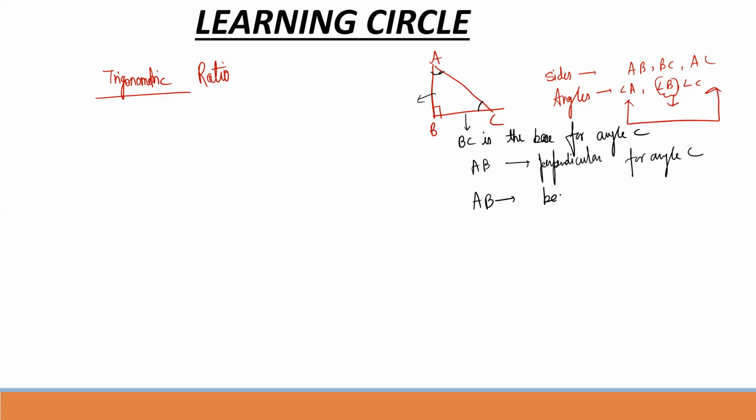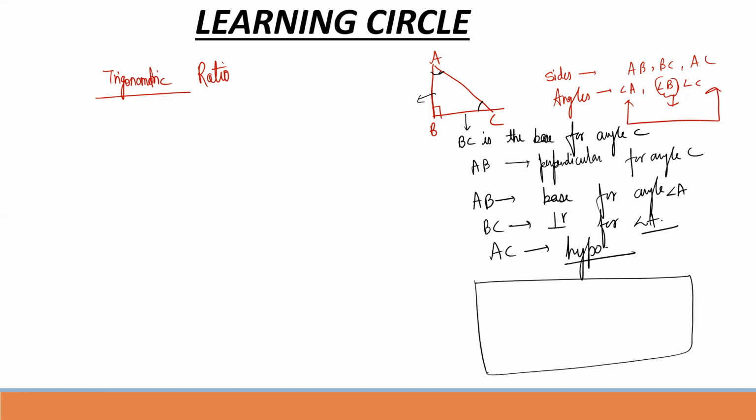So AB is the base for angle A, and BC is the perpendicular for angle A. And obviously AC is the hypotenuse. In earlier classes we have studied the relation between perpendicular, base and hypotenuse: perpendicular square plus base square equals hypotenuse square, and this is called the Pythagoras theorem.